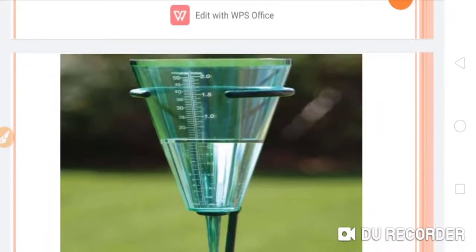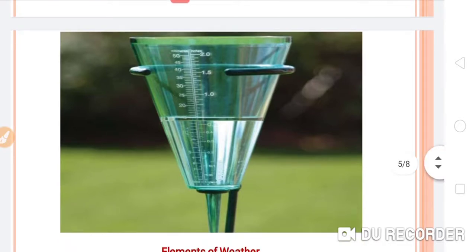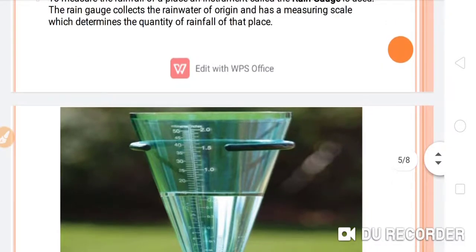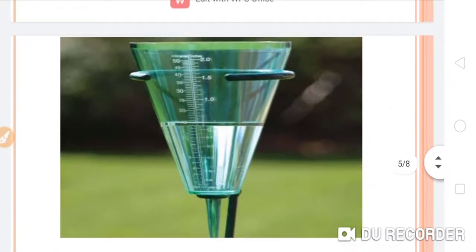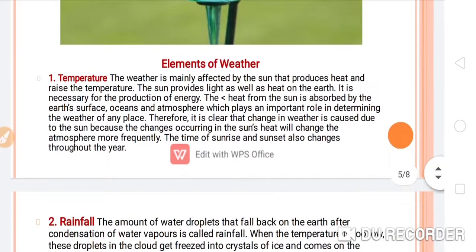So this is the instrument through which we can predict the condition, you can say the quantity of the rainfall for a particular place, with the help of this instrument. This is a very important instrument, students. Now, what are the elements of the weather? So let's see, students, the first element, which is very important to determine the weather.